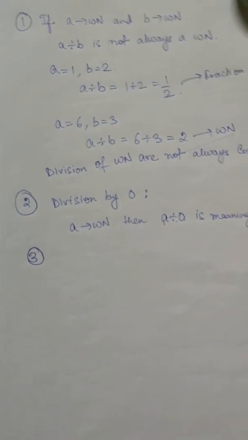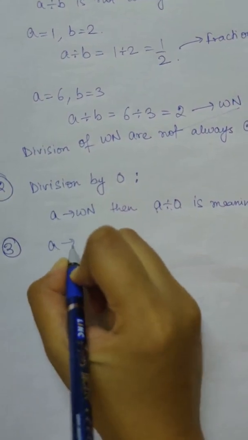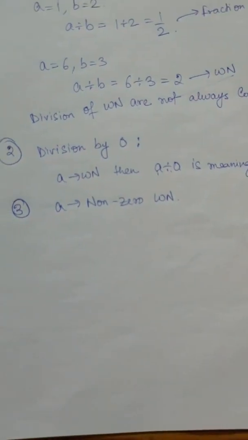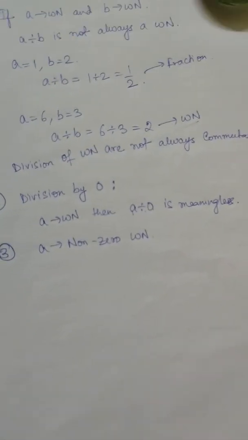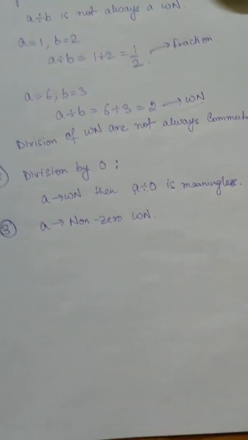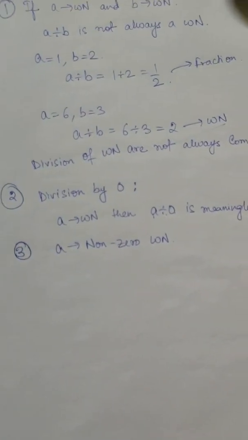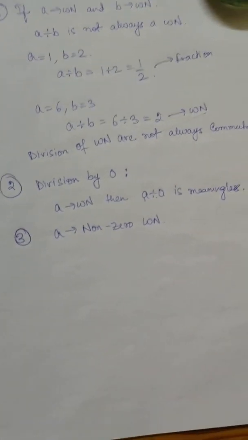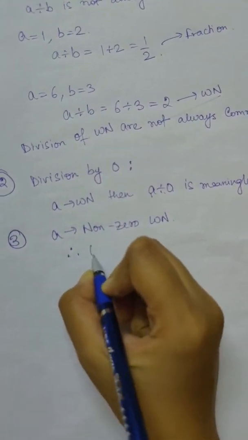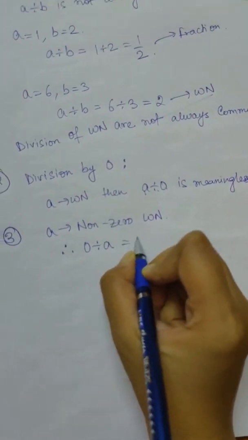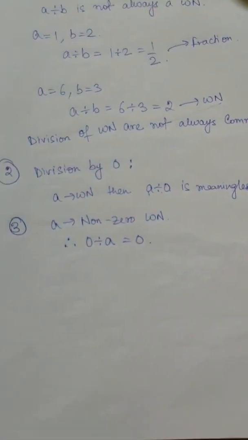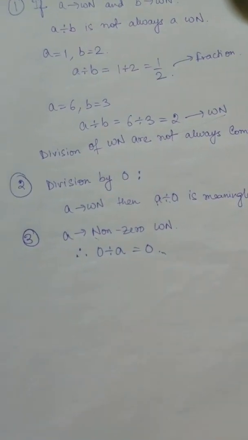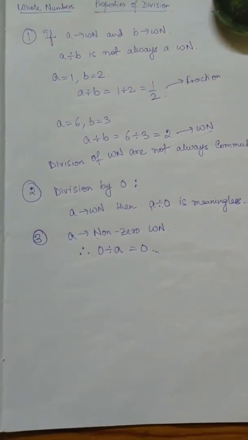Now moving on to the third and last property for division of whole numbers. This property says that if a is a non-zero whole number, suppose a is a non-zero whole number. If a is zero, that is not possible. But a non-zero whole number can be any number like 1, 2, 3, 4, 5, 6, anything, but it cannot be 0. Then we can say that 0 divided by that number will be 0. We already know that we cannot divide any number by 0, but 0 divided by any number will give us 0. So these are the three properties for division of whole numbers.